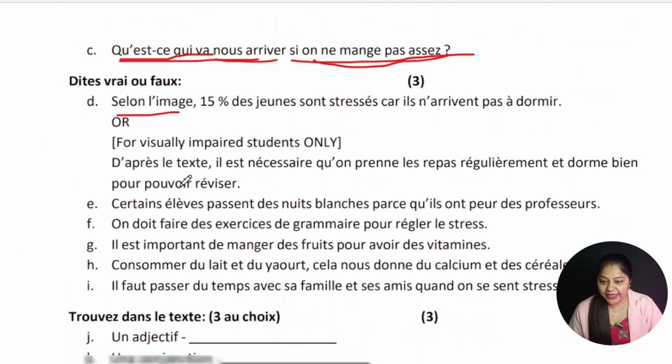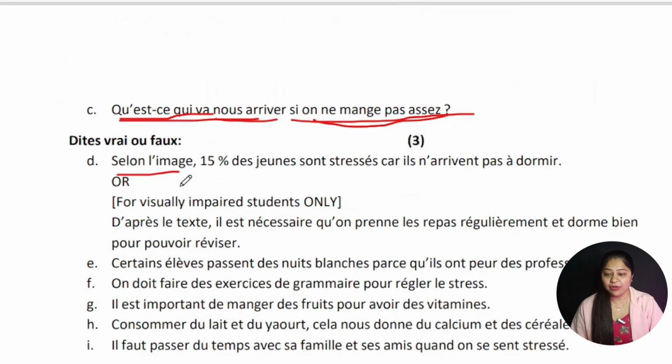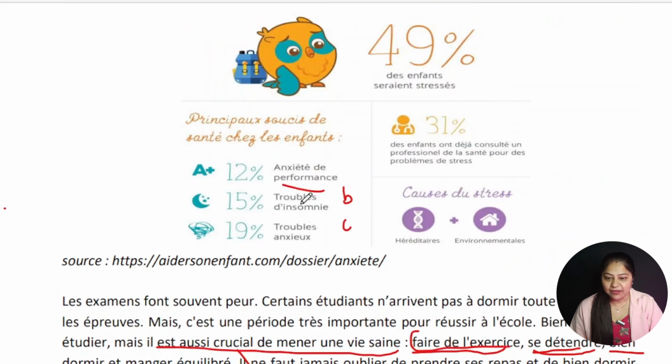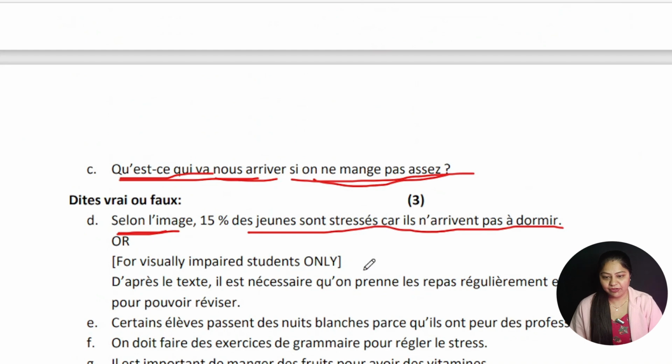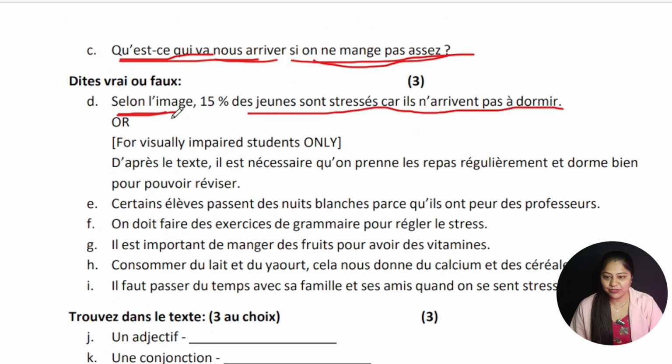So again, the first question was from the image. Now again, they have already written as per the image, 15% des jeunes sont stressés car ils n'arrivent pas à dormir. Okay, let us see. 15% students or youngsters have trouble with insomnia. So that's right. It means our answer is vrai. So we'll write vrai over here.